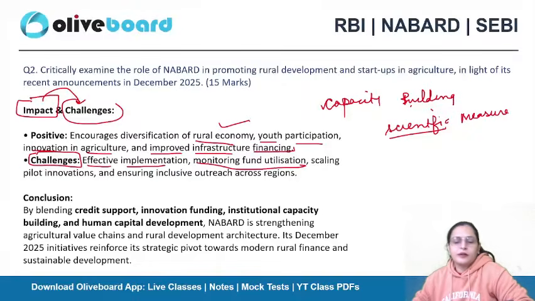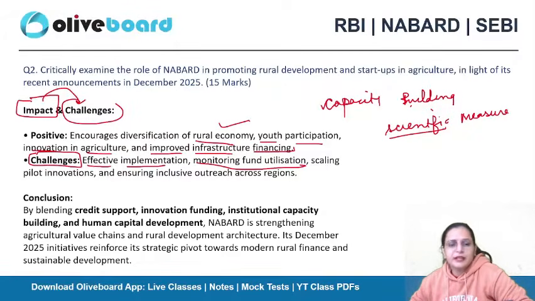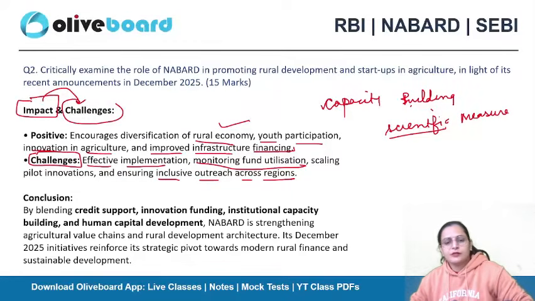So monitoring of fund utilization is also a challenge. Scaling pilot innovations: some programs are implemented for the first time, so how they perform in the beginning matters. The farmers are not aware, so definitely you will face a lot of challenges, but how interested you are in taking things forward matters. And ensuring inclusive outreach across regions: in remote areas, how things are going on there is also a challenge, right? Now, the conclusion. So what could be an effective conclusion for this question?